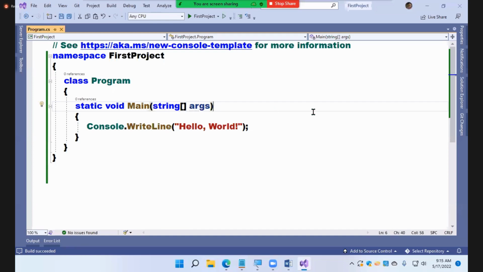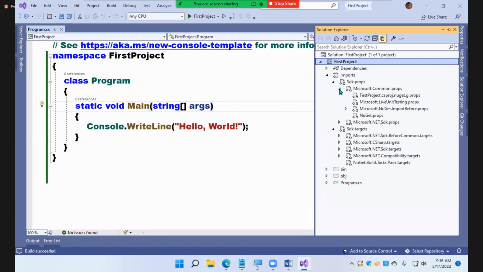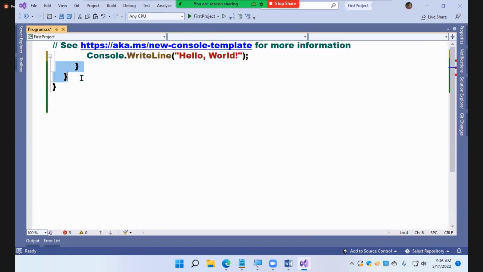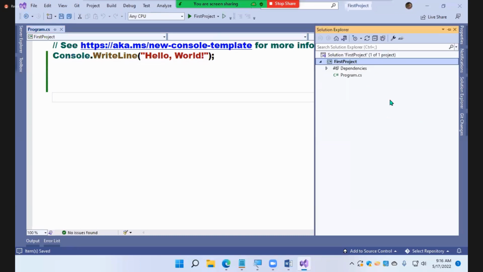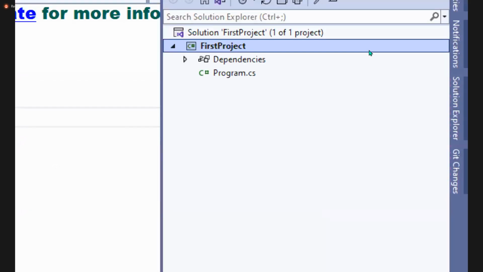Okay. So just a second. That file won't be visible to you by default. Actually, that file is available, but you can't see it by default. It doesn't show you that file here. Just a minute, I'll tell you how you can see that. What you do is open the Solution Explorer, and I'll explain about this one.